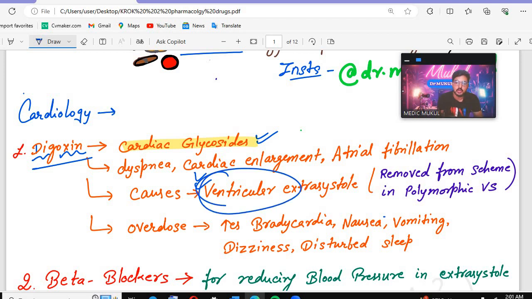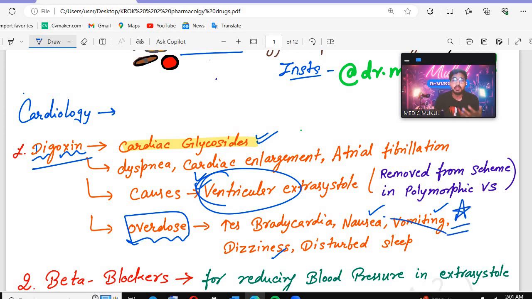Then if we talk about overdose, if there is a digoxin overdose, there will be an increase in bradycardia. Then again there will be nausea, vomiting, dizziness, and disturbed sleep. So all these are the features that you will see with digoxin.